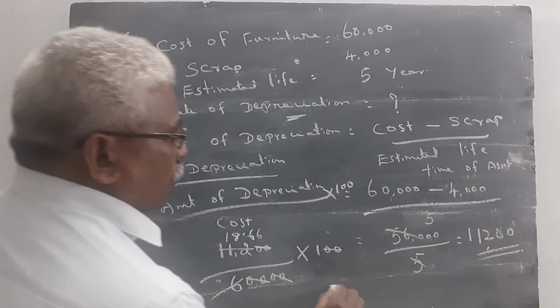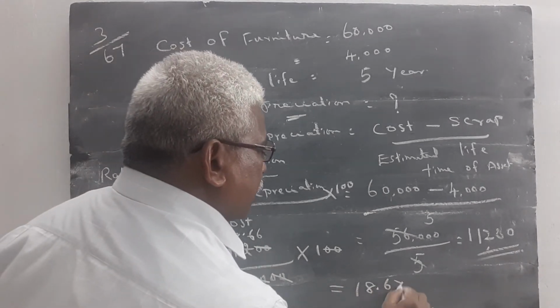Likewise the amount will come. So we will write the answer as 18.67%.